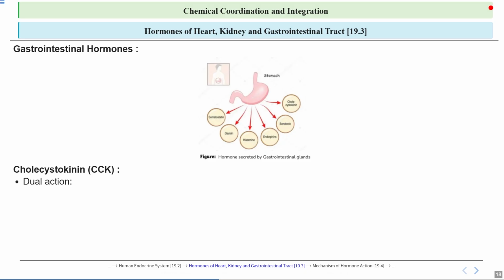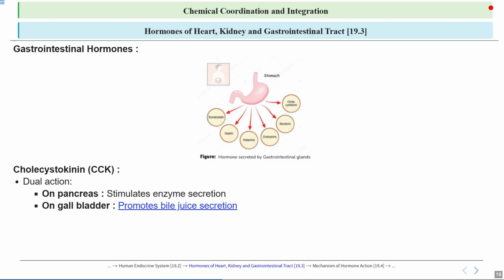We have talked about it already, how secretin has a dual action. In a similar way, cholecystokinin also has a dual function. First, as we have just discussed, it acts on the pancreas and stimulates enzyme secretion. Then we also talked about how it promotes bile juice secretion.